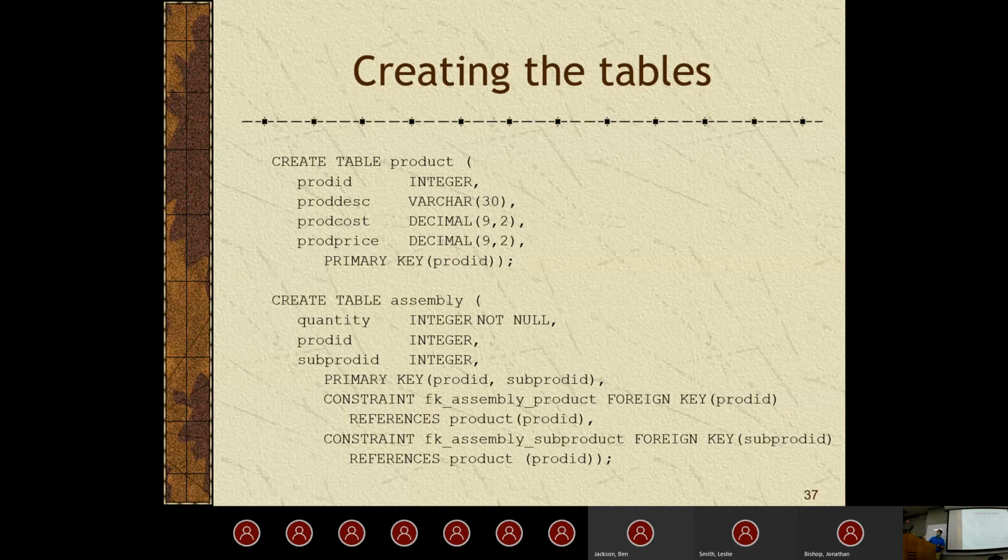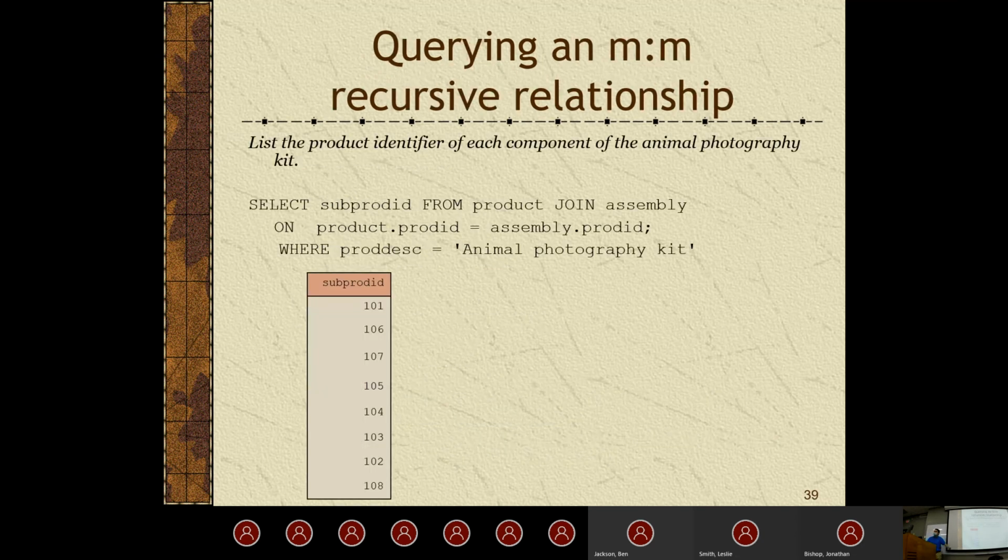So we're just going to do that as a composite key. Then we're applying the constraint. We're just using the foreign key product ID as well as the foreign key for subproduct ID. Of course, we're just referencing product ID for both of those from the product table. So then if we want to run a query on this, it's not too difficult.